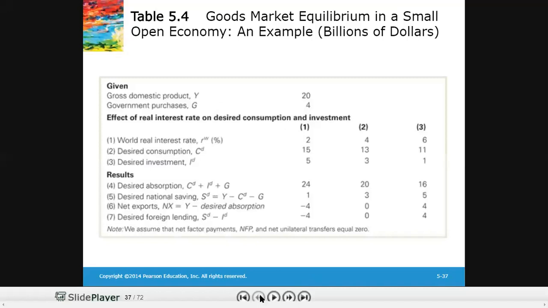All right. So I was telling you, what if the world real interest rate declines further from 4% to 2%?